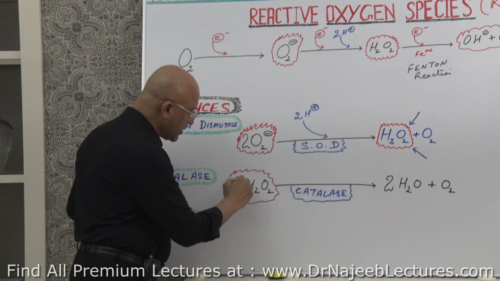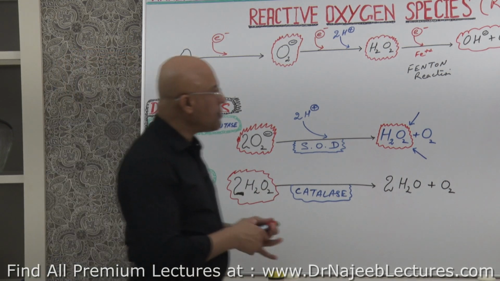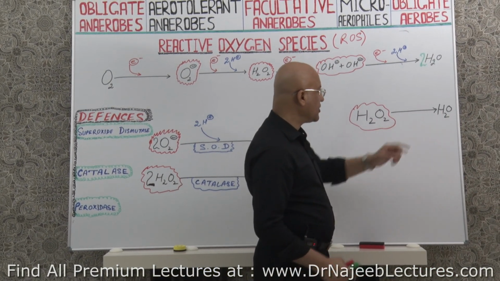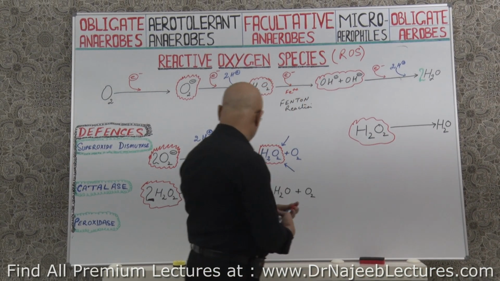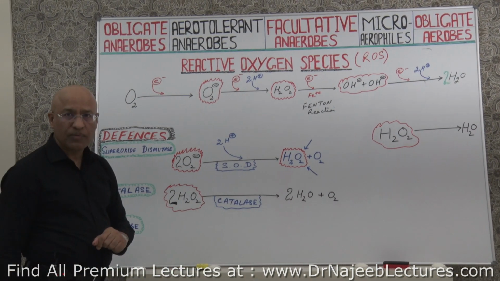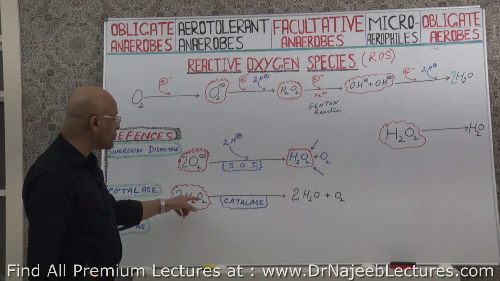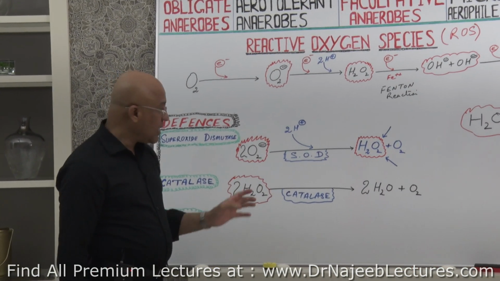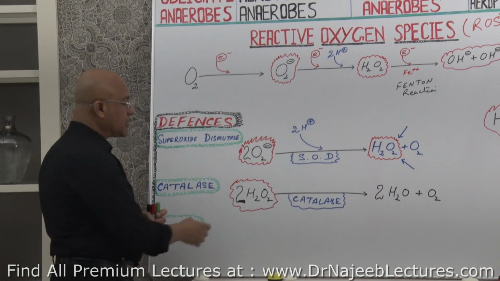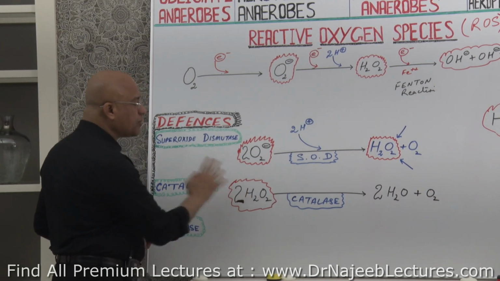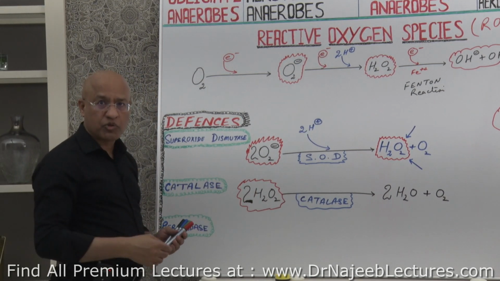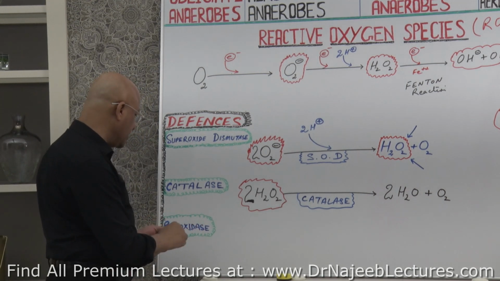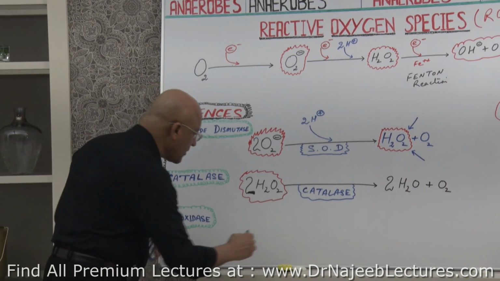reactive oxygen species. As I mentioned here, there are 2 ways. Number 1, you remove oxygen. That is what catalase is doing, removing extra oxygen from the hydrogen peroxide and converting it into water. Another way is, rather than removing the oxygen, you add protons, add hydrogens to that. And this function is done by peroxidases. What are peroxidases doing?